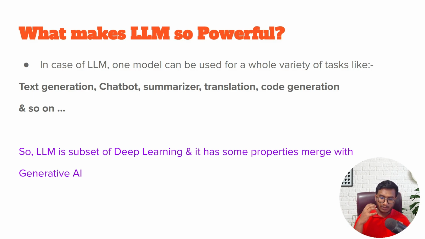Let's say you want to do language translation. For that, you need to train a language translation model. That model can't do code generation or text summarization. But if you're using a large language model, you can perform all kinds of tasks with the help of one model only. So that's why LLM is so powerful, because of this particular idea.